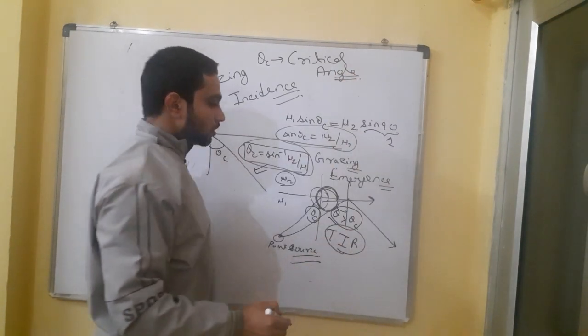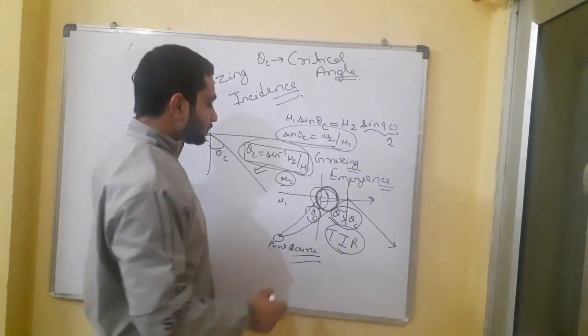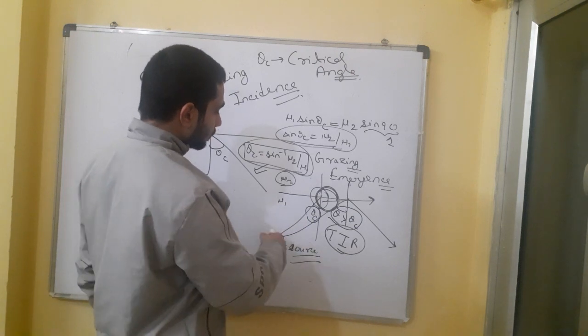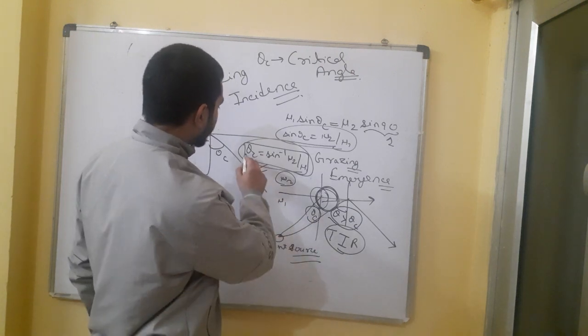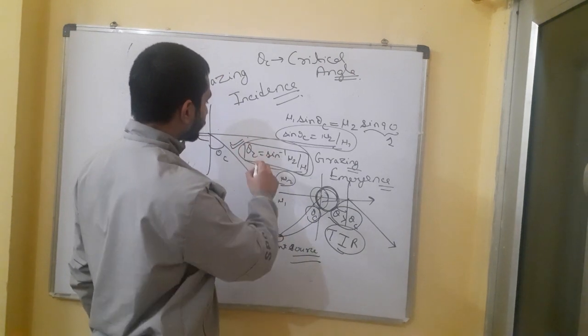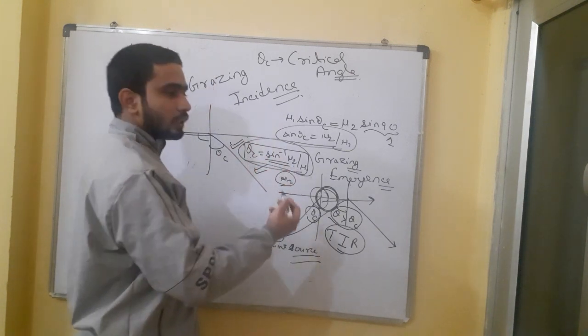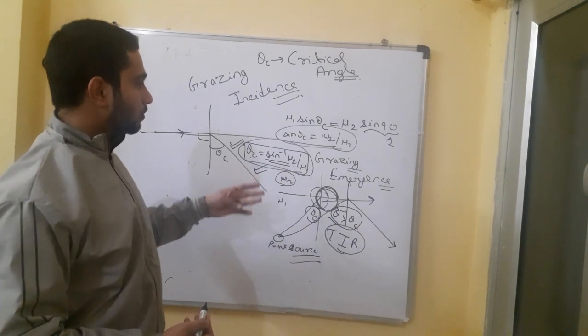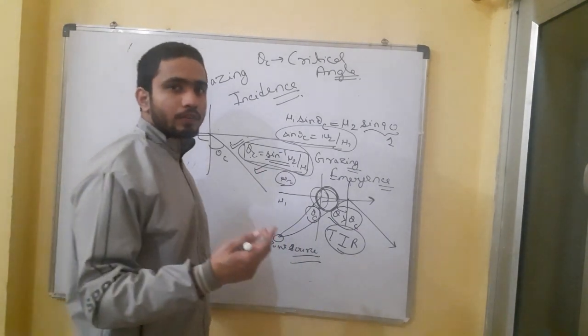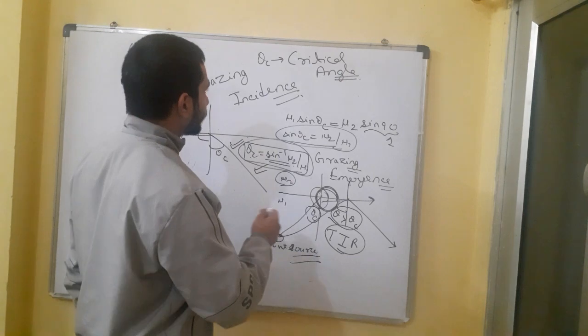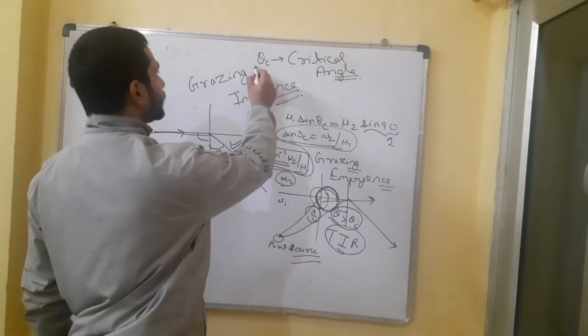So that will show total internal reflection. So if the angle theta c is asked, we can simply say theta c is sine inverse mu2 by mu1, or sine theta c is mu2 by mu1, if mu1 and mu2 values are given, or if the refractive index is to be found. So theta c is the critical angle.